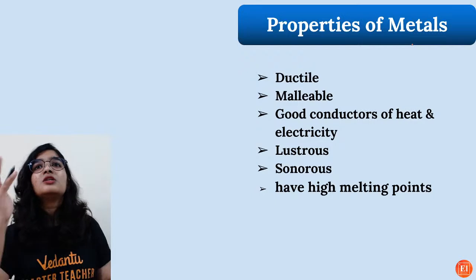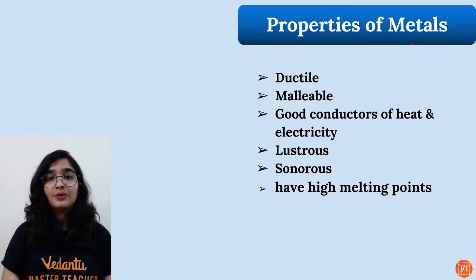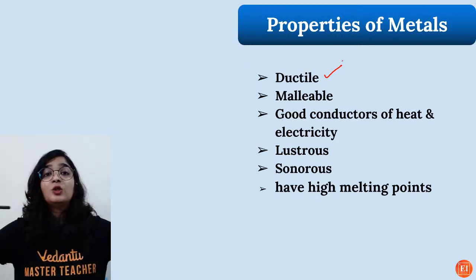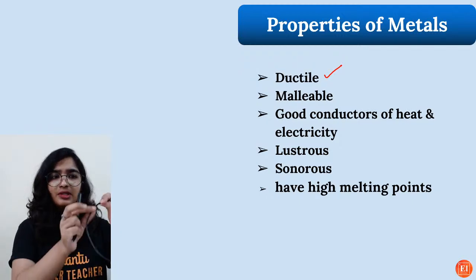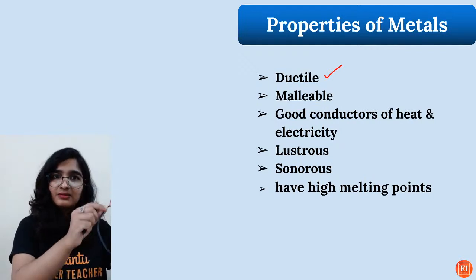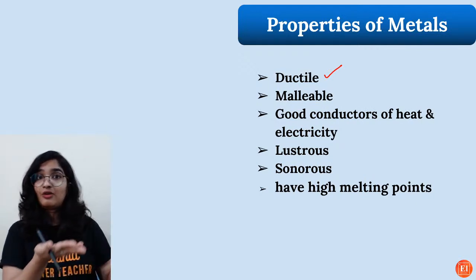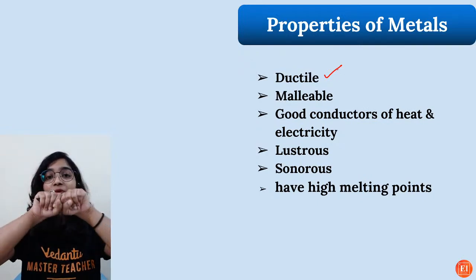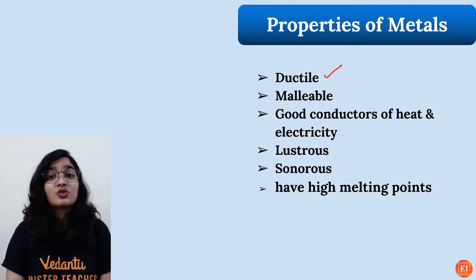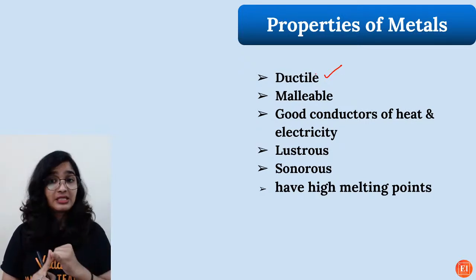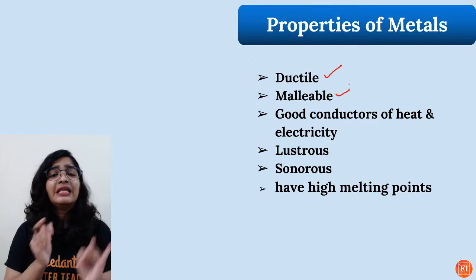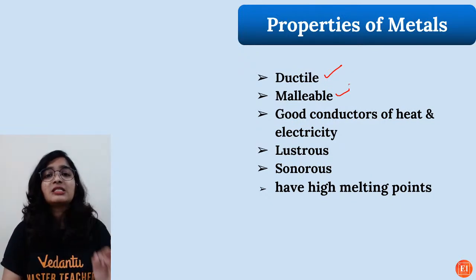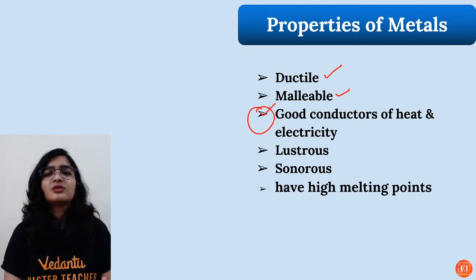Lustrous, sonorous. So it produces ringing sound, right? So ductile is, it can be drawn into wires. So whatever we use here, isn't it, inside it there is metal, obviously it's a good conductor of electricity. So the metals have the property in which they can be drawn into wires. So that is what is known as ductility. So metals are said to be ductile, and you all told me that it is malleable also. That is, it can be beaten into thin sheets, and of course they are good conductors of heat and electricity.